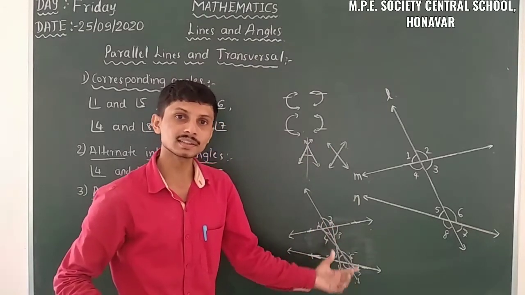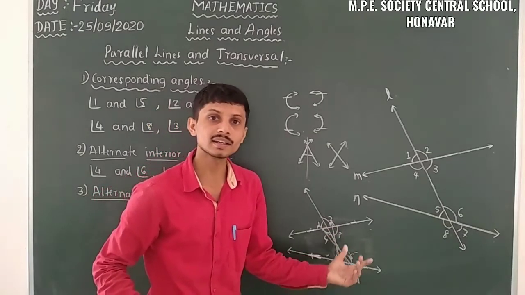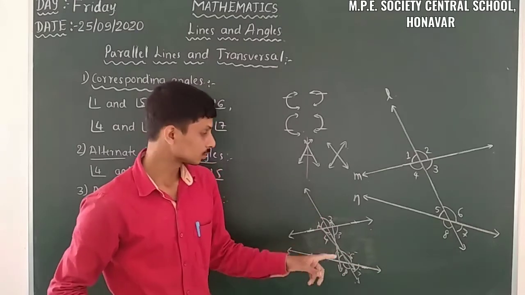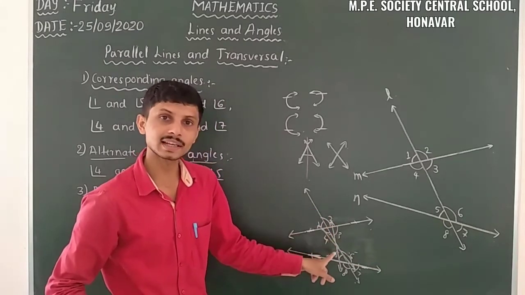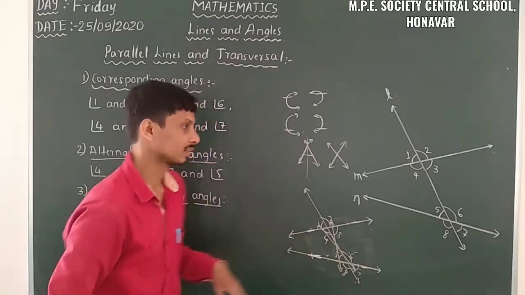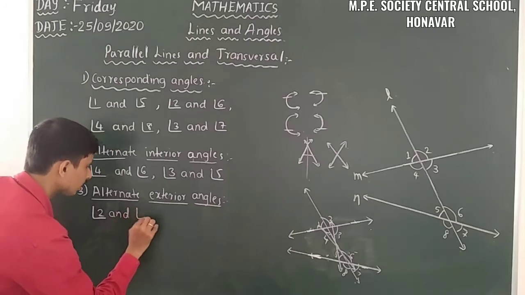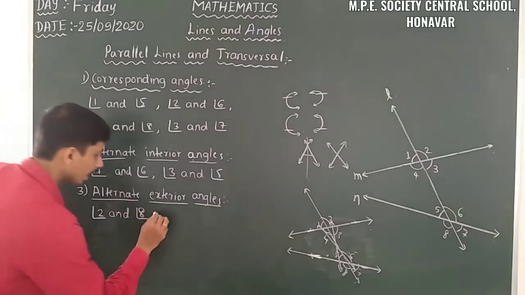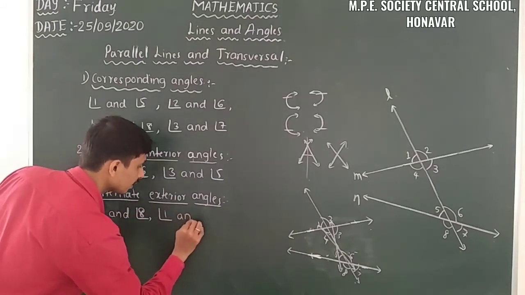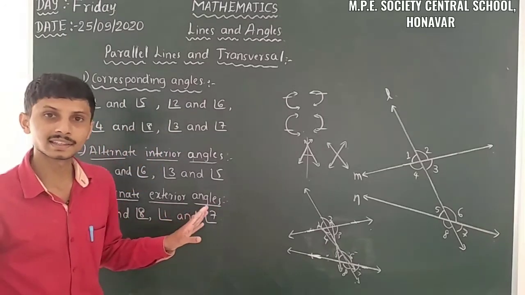Like that we can easily recognize the alternate exterior angles. So what are the alternate exterior angles here? 2 and 8, and 1 and 7. So angle 2 and angle 8, and angle 1 and angle 7 are the alternate exterior angles.